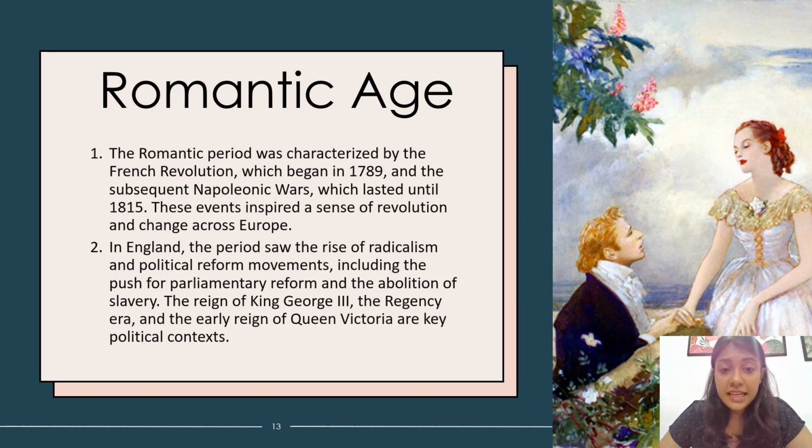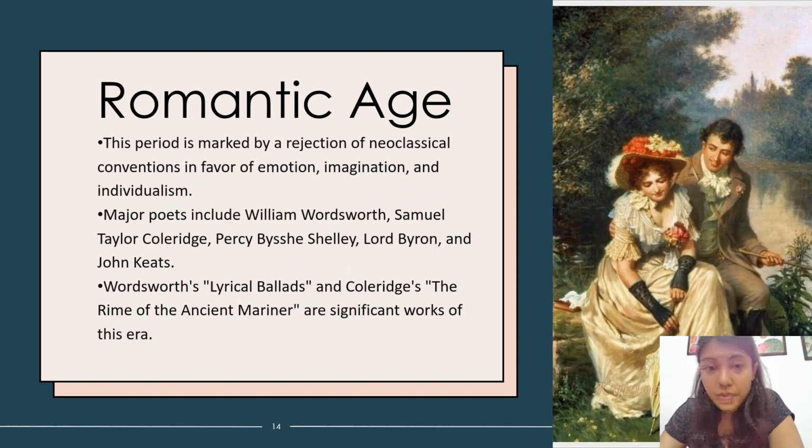Now, in England, there was a period of radicalism and political reform movements, not just in England, but in France and all over Europe. You can see that. There were parliamentary reforms and the abolition of slavery, and the reign of King George III, the Regency era, and the early reign of Queen Victoria were the key political contexts. Okay, there is nothing major that happened. Now, the Romantic Age, obviously, was the rejection of the neoclassical.